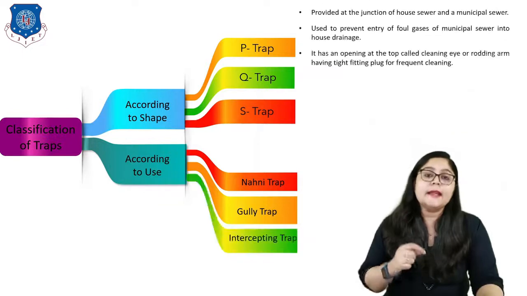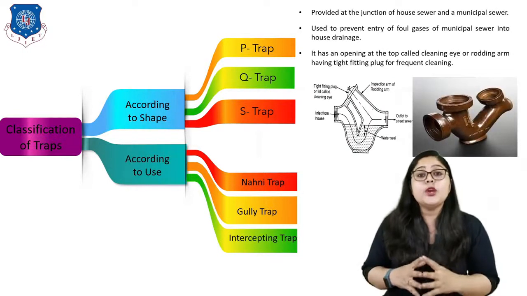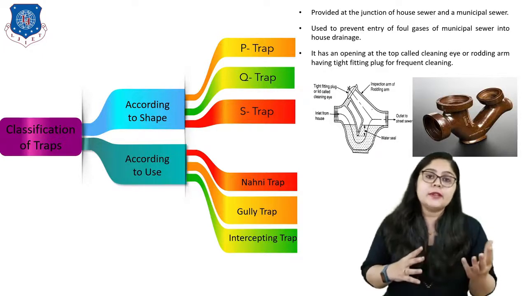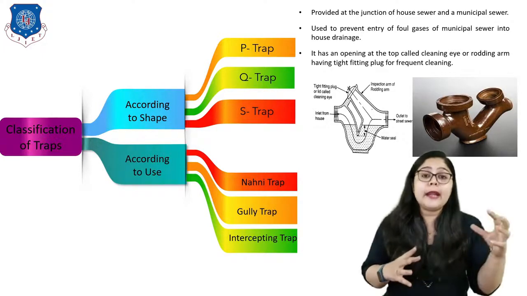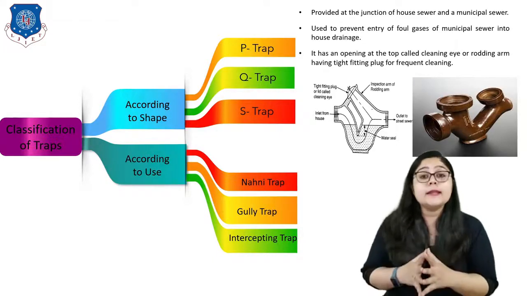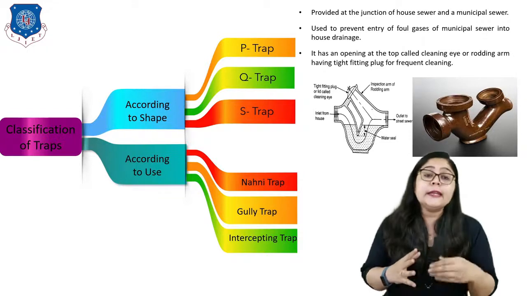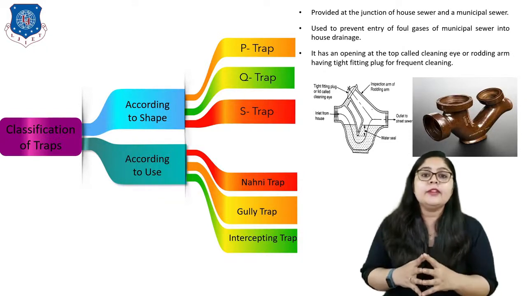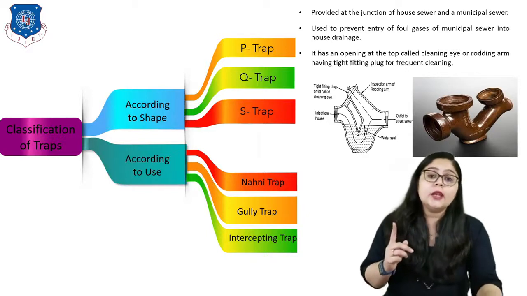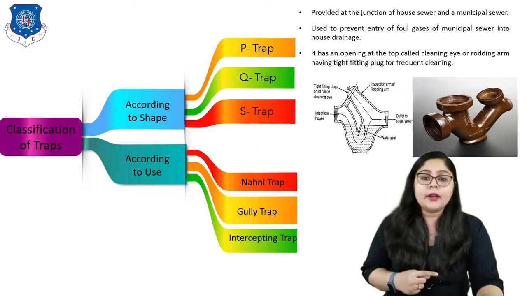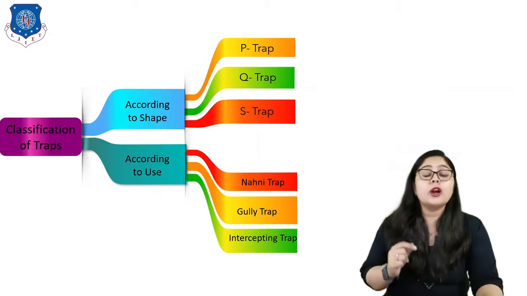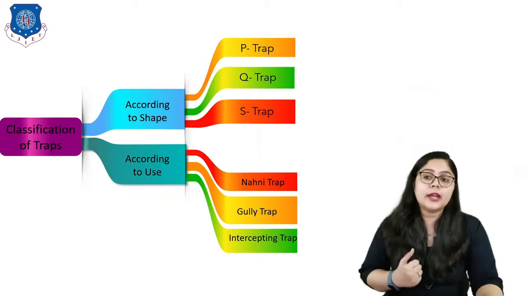Now let us understand the next term, which is the intercepting trap. These are provided at the junction of the house sewer and the municipal sewer. These are used to prevent entry of foul gases from the municipal sewer into the house drainage. It has an opening at the top called cleaning eye or rodding arm, having a tight fitting plug for frequent cleaning. Here you can clearly see the concept of the intercepting trap. So now you better understand the classification of traps according to shape as well as use, right?